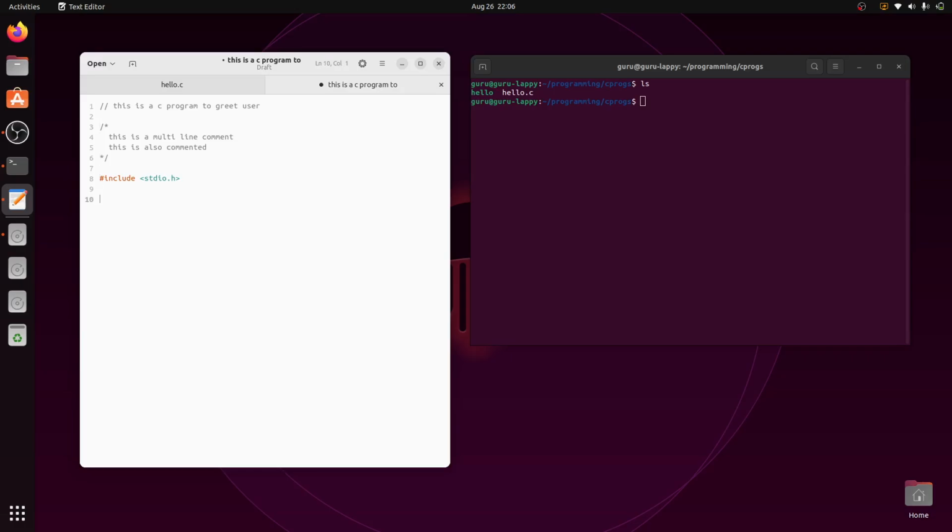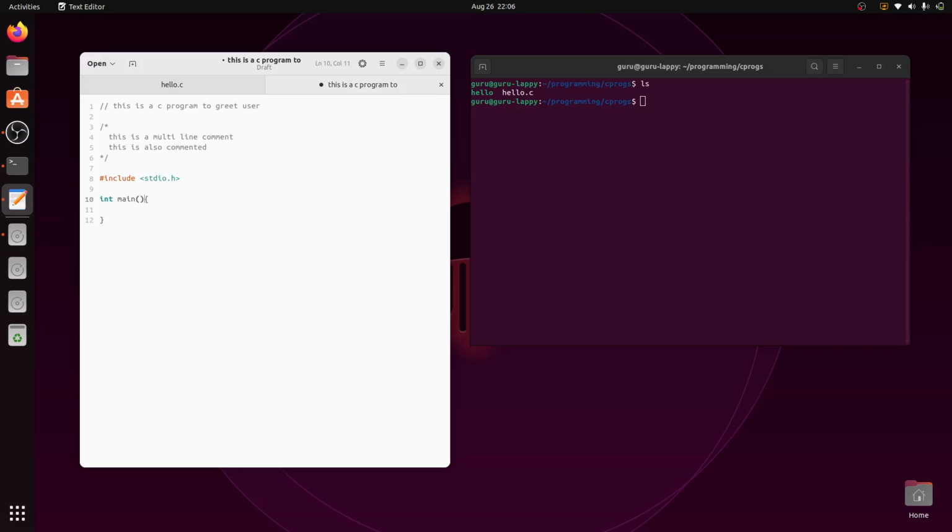Now every C program will have one and only one main function. Every function in C will have the name of the function and then immediately open and close brackets. Of course there will be a few other things that will come, but we will explain that later.